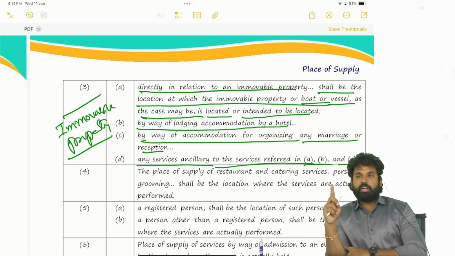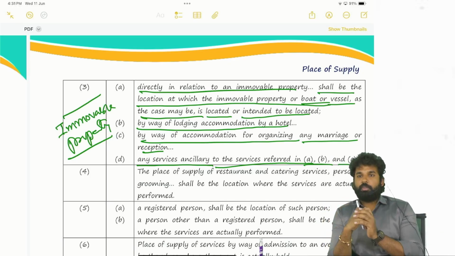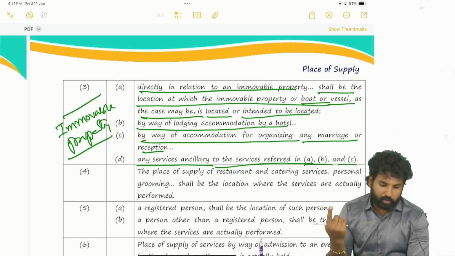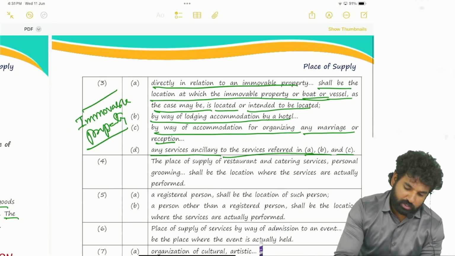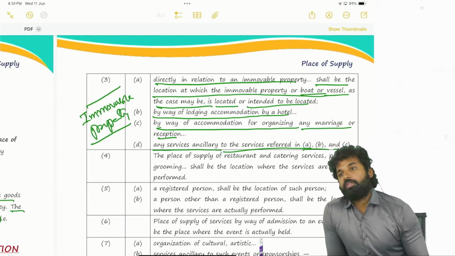Property is located outside India, but the owner is in India only. So it will come under the scope of section 12. Right. If the immovable property is located outside India, in such cases, it is the location of the recipient.